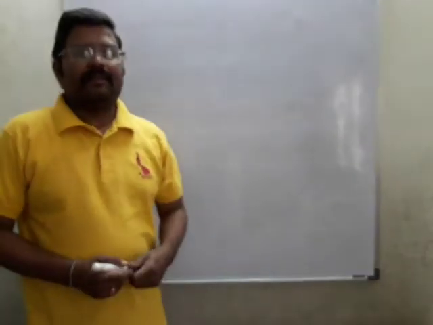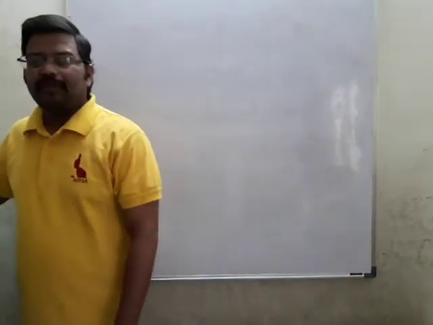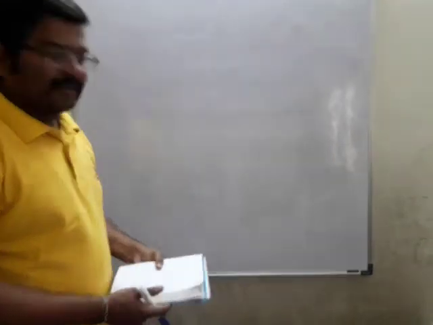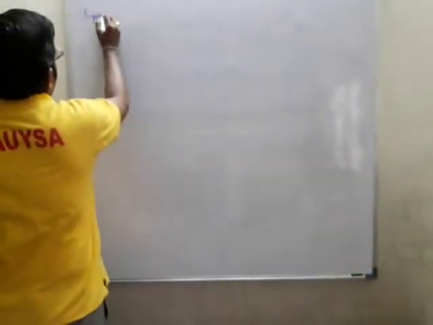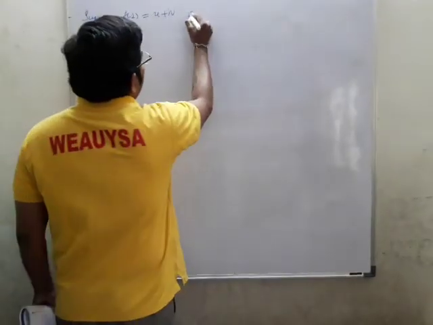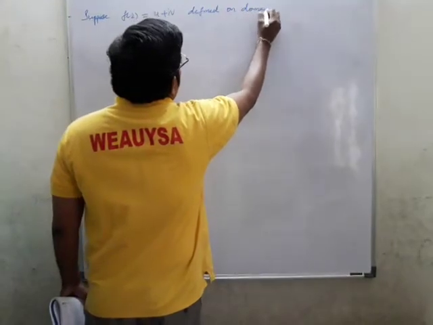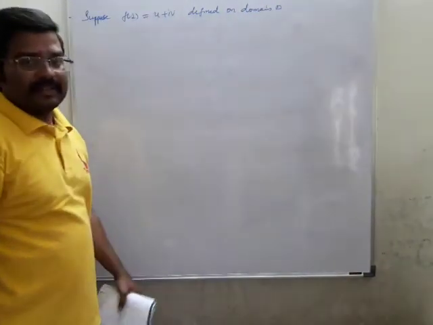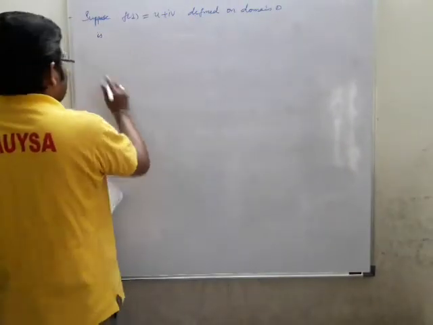Dear students, we are going to take one more theorem which is important for 4 marks as well as for 12 marks. The theorem is given in the form of like this. Suppose f of z is equal to u plus iv, defined on domain D. If it is defined on domain D, it is analytic,